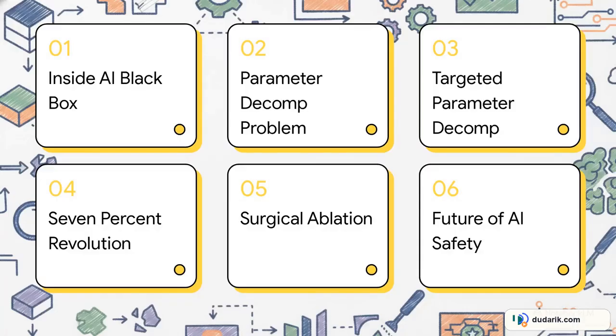Here is our roadmap for today's explainer. We'll start by peeking inside the AI black box. Then we'll tackle the parameter decomposition problem. After that, we'll introduce targeted parameter decomposition, look at the 7% revolution, dive into surgical ablation and rewiring, and finally, wrap up with the massive implications for the future of AI safety.